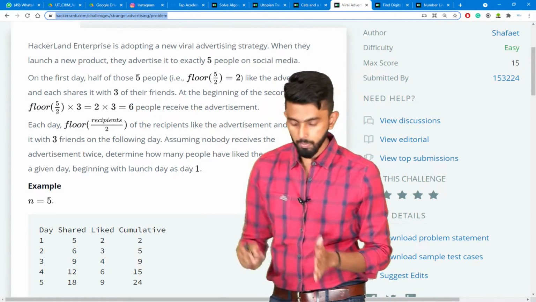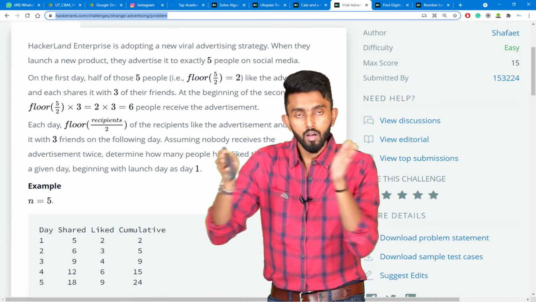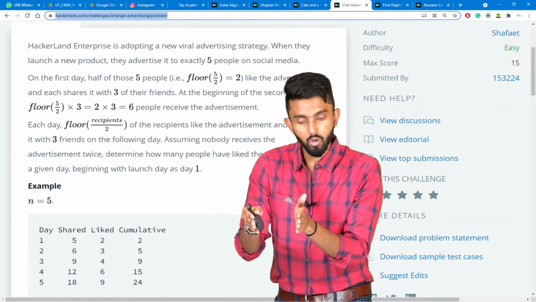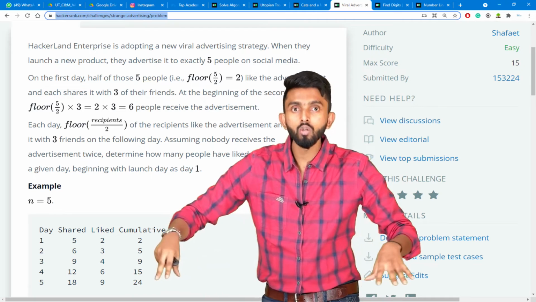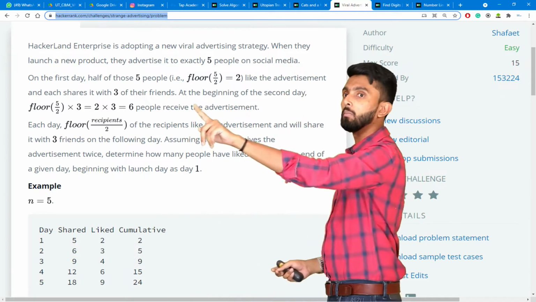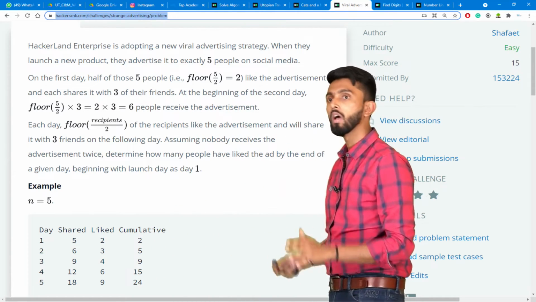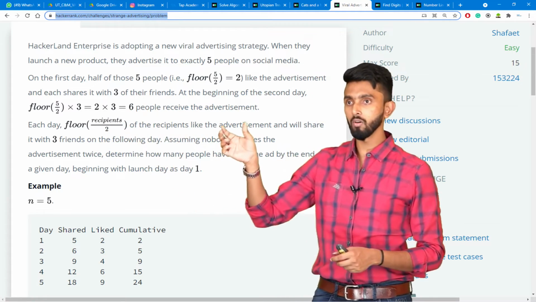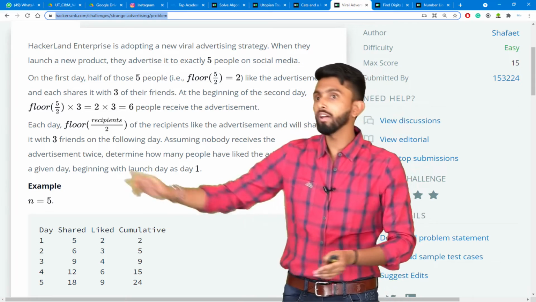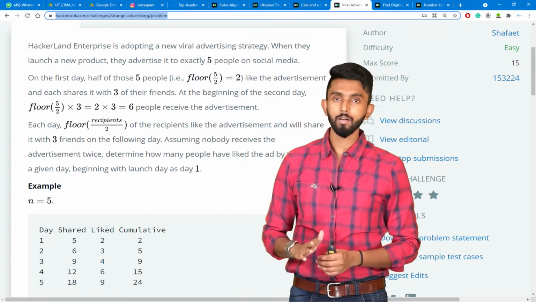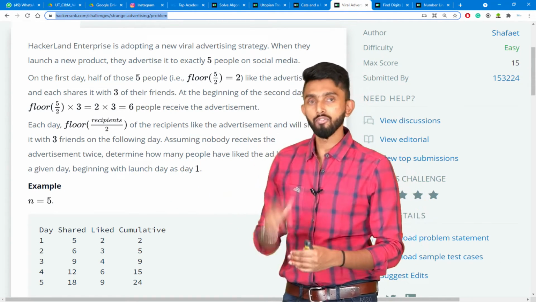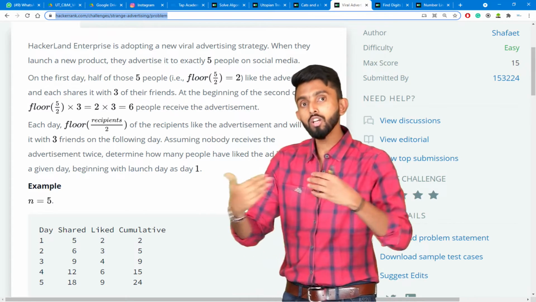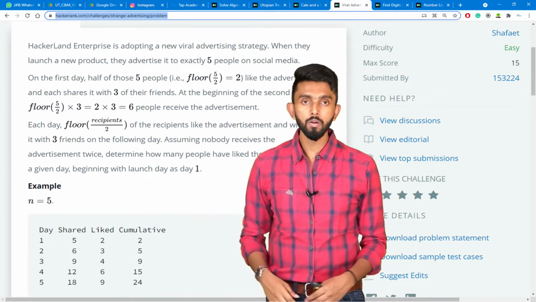So in the first day, what happened? 5 people I sent it to. 2 people liked the post. 2 people further shared it to 6 people. Now second day begins. Second day, out of those 6 people who received the advertisement, half are going to like. And those half, which is 3, will further share to 3 each, which means 9 people.